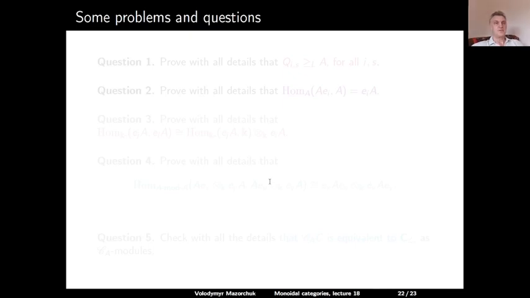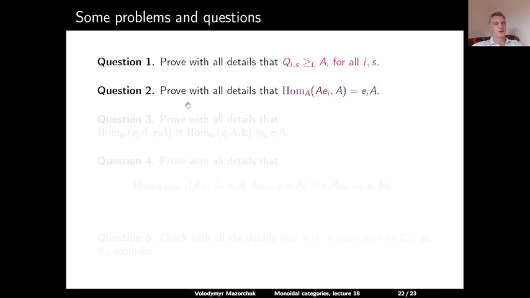Okay, some problems and questions at the end. Question 1. Prove with all details that each Q_i is left greater than or equal to the identity object A. Question 2. Prove with all details that Hom over A from Ae_i to A is isomorphic to e_iA. Question 3.